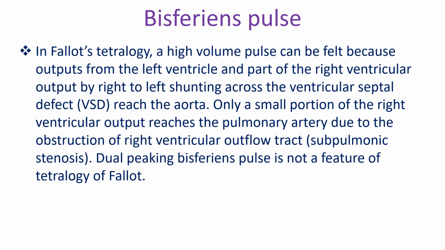In Fallot's tetralogy, a high volume pulse can be felt because output from the left ventricle and part of the right ventricular output by the right-left shunting across the ventricular defect reach the aorta. Only a small portion of the right ventricular output reaches the pulmonary artery due to the obstruction of the right ventricular outflow tract. Dual peaking bisferiens pulse is not a feature of tetralogy of Fallot.